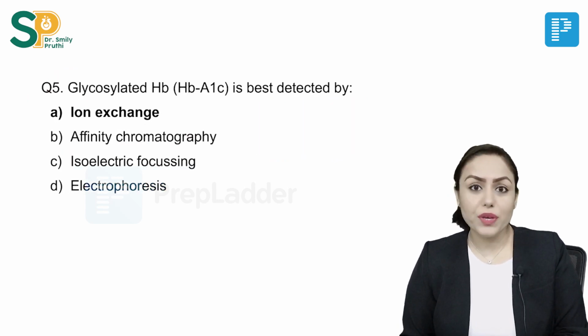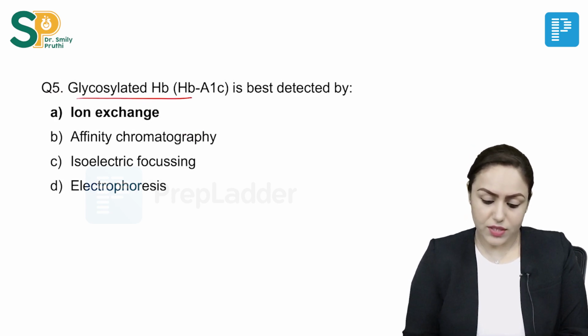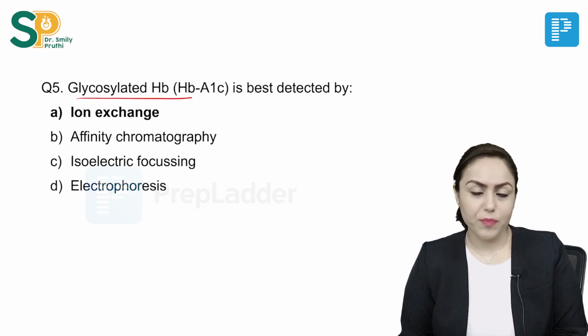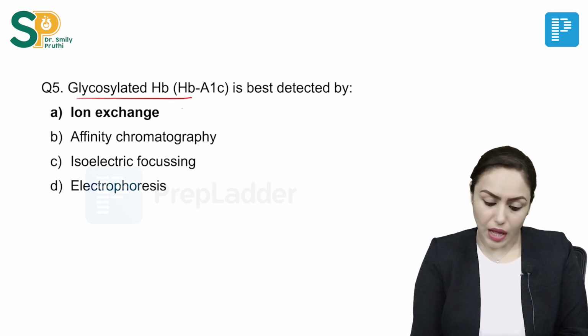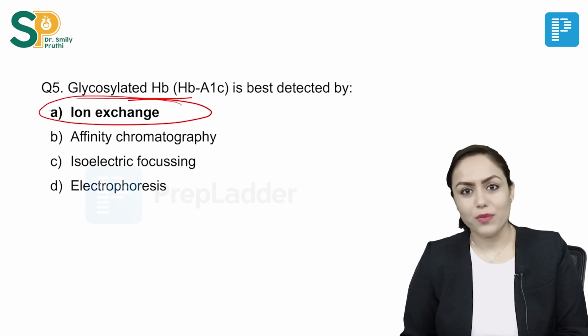Next question on HbA1c, that glycosylated hemoglobin is best detected by. It is best detected by ion exchange chromatography, right?